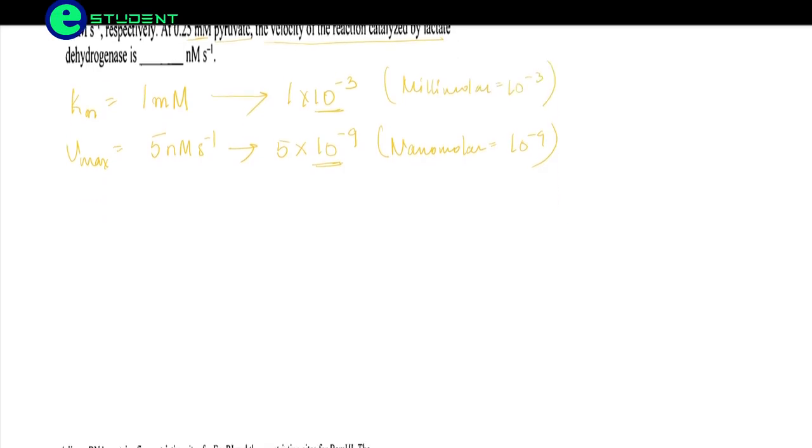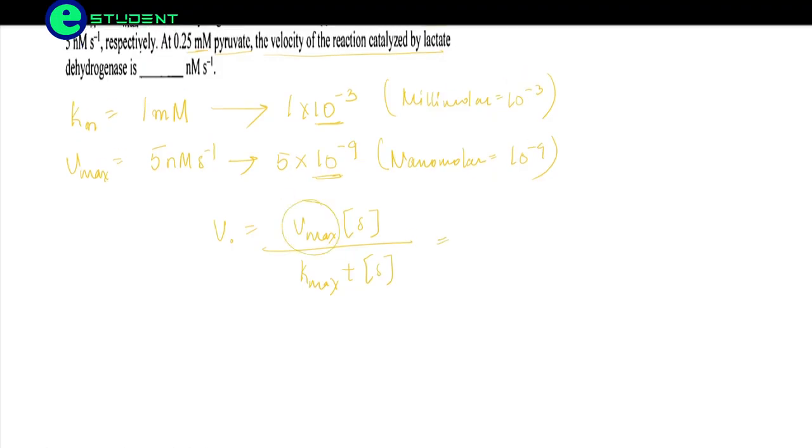Now according to the Michaelis-Menten equation, V naught is equal to Vmax times substrate concentration divided by Km plus substrate concentration. Here we know that Vmax is 5 into 10 to the power minus 9.